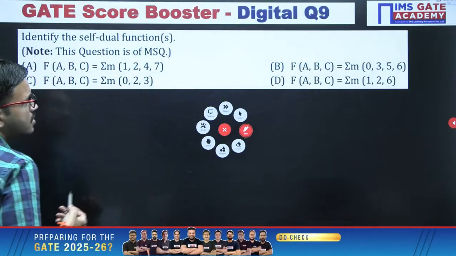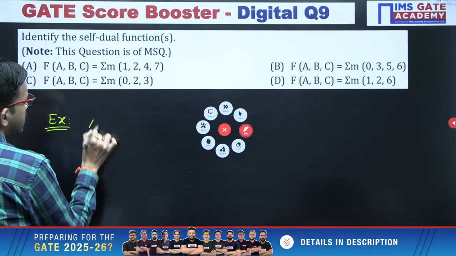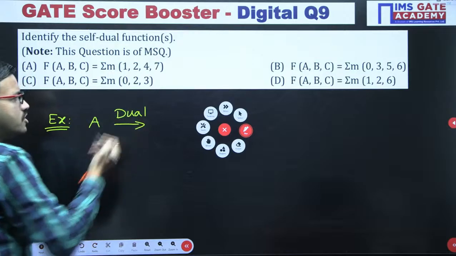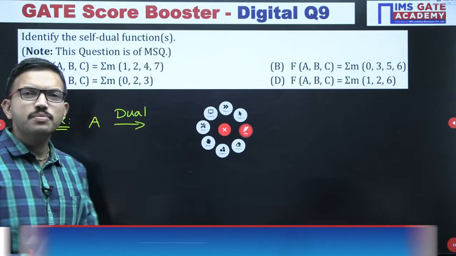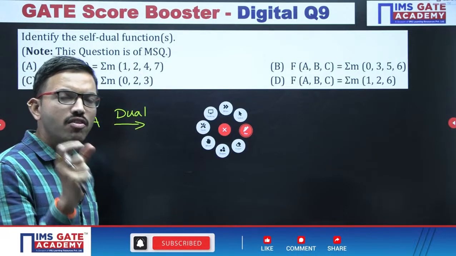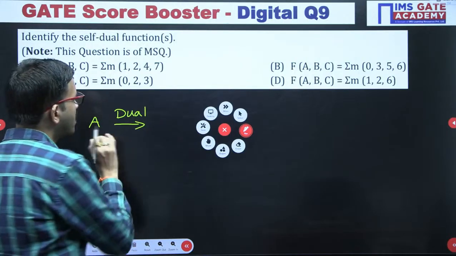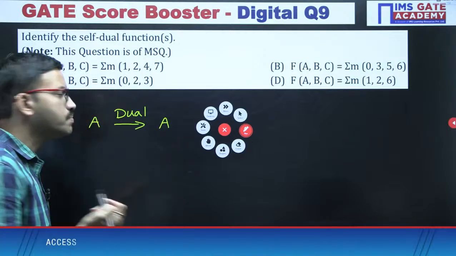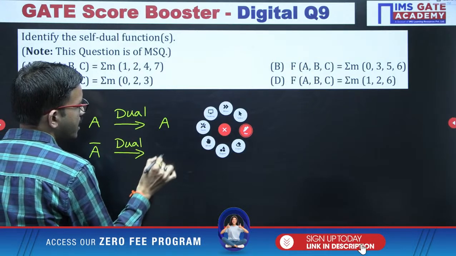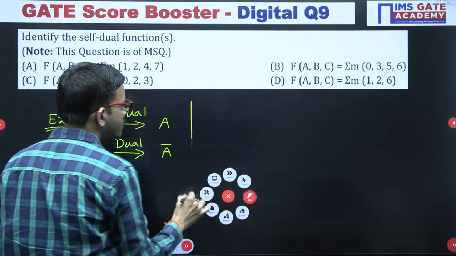To apply dual you need two variables, because when you have AB, you can have logical AND or logical OR, and that operator we can interchange. But here there is no second variable, so the dual is the same. Similarly, if you have A bar, the dual is the same, A bar. If you have any doubt, it is very simple. I am giving one more approach also, no issue.